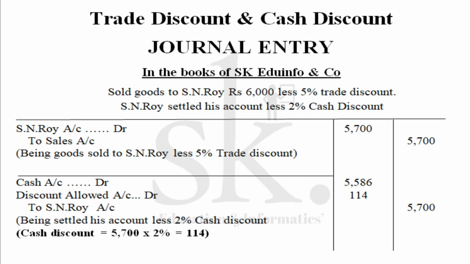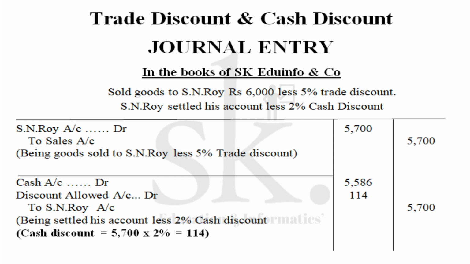So how do we account for it? First, we have sold goods to SN Roy, rupees 6,000 less 5% trade discount. SN Roy is basically an intermediate or an agent who is in the channel of distribution, so I have given a 5% trade discount. Since we have sold goods to SN Roy, being a personal account, the receiver is debited and the sales account is credited.